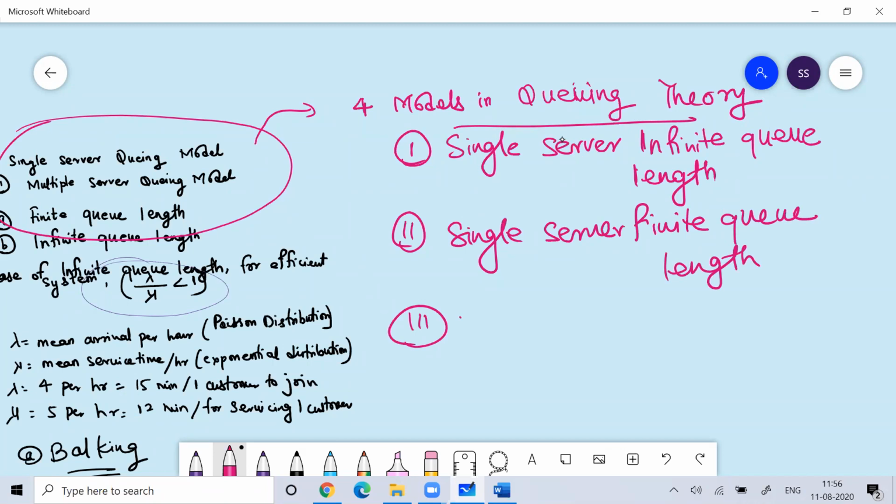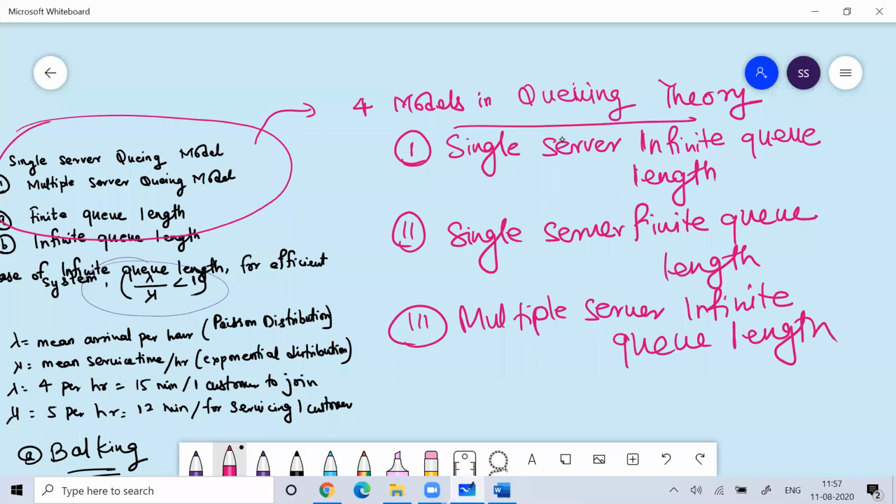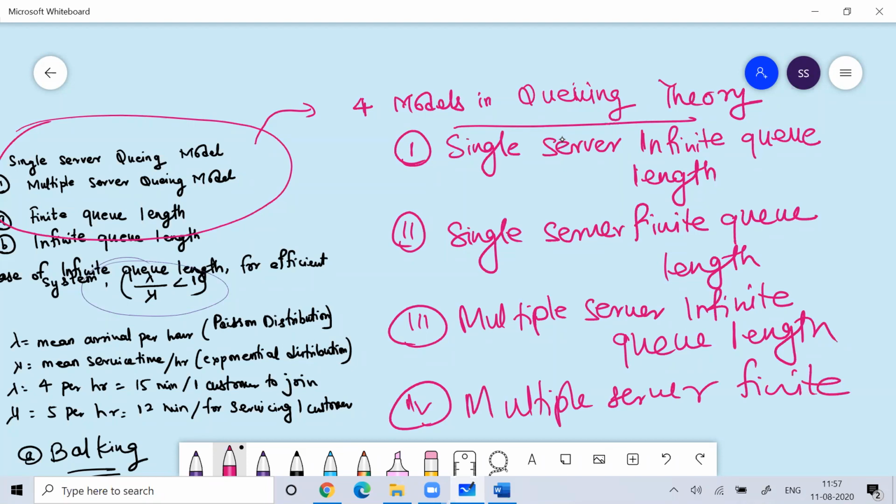It can be multiple server, finite queue length. It can be multiple server, infinite queue length, or it can be multiple server, finite queue length.